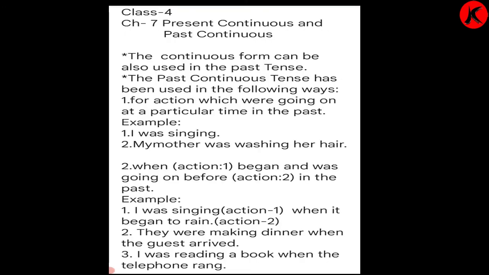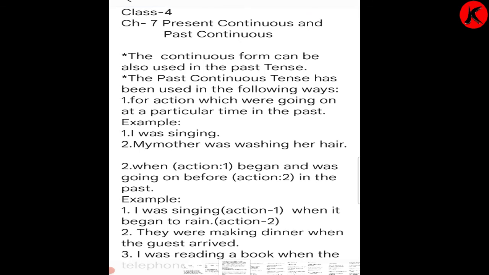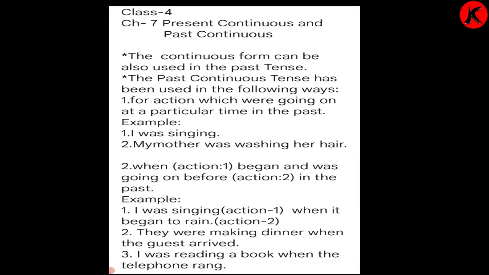So, present continuous and past continuous. In the previous session we learned about present continuous, and today we learned about past continuous. The continuous form can also be used in the past tense.